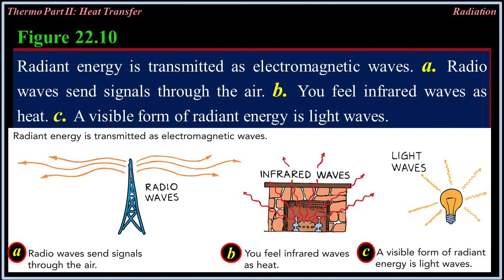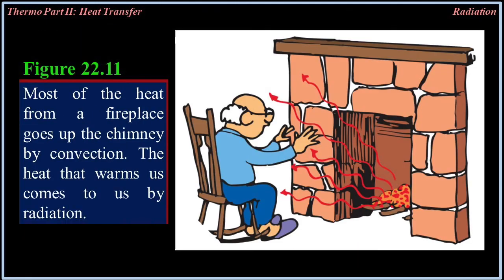22.10. Radiant energy is transmitted as electromagnetic waves. A. Radio waves send signals through the air. B. You feel infrared waves as heat. C. A visible form of radiant energy is light waves.